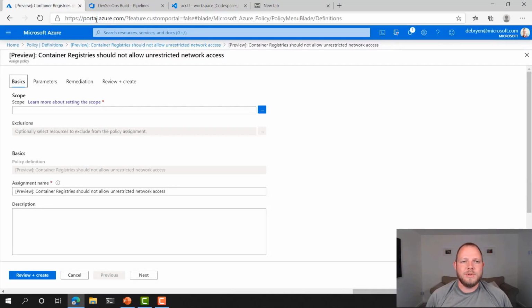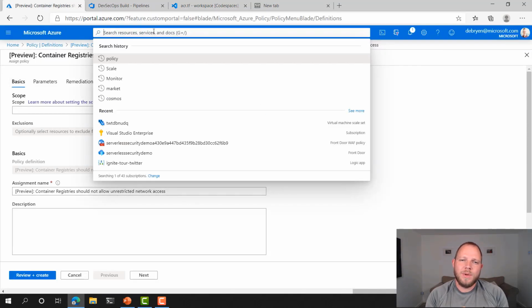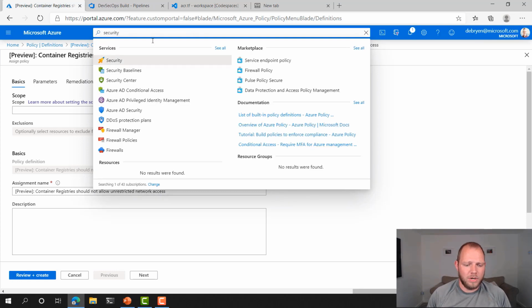Now, if we head back to the Azure portal, we mentioned that we were using another pipeline to take our containers from Azure Container Registry and deploy those into Azure Kubernetes Service. What's a really neat thing is that Azure Security Center now has the ability to scan containers within the Azure Container Registry using the Qualys scanner. So let's have a look at how that works.